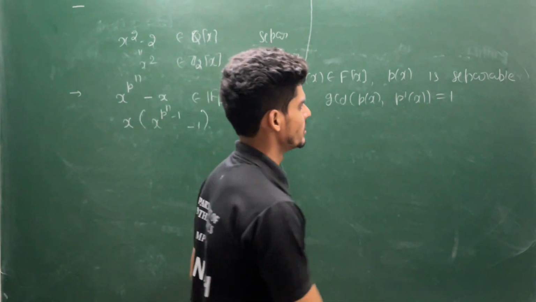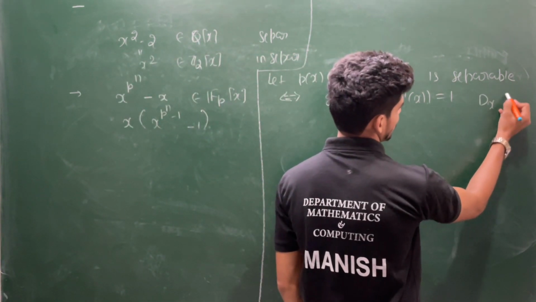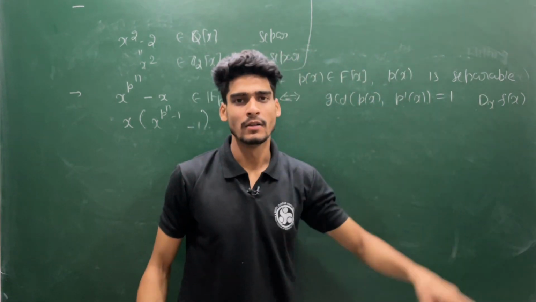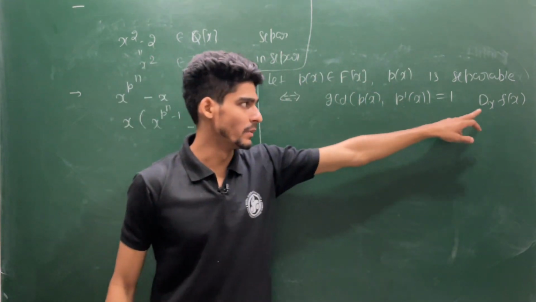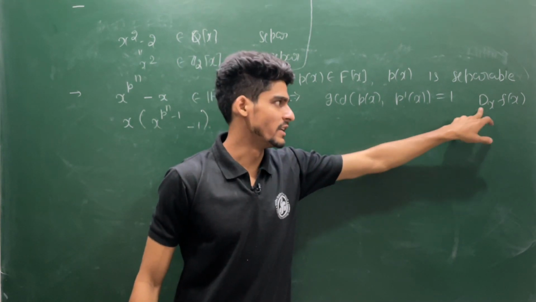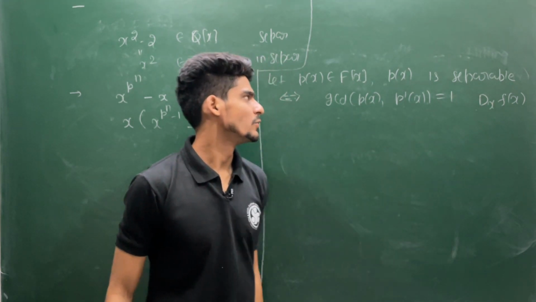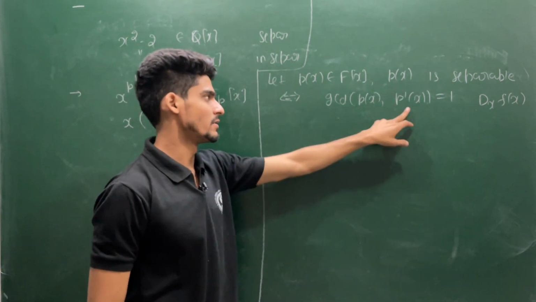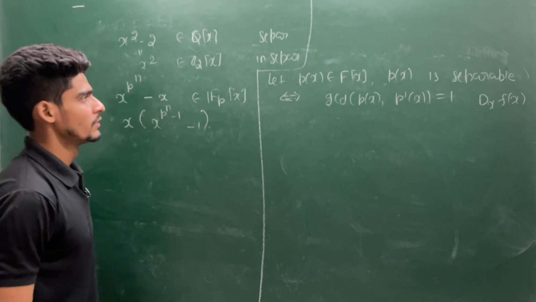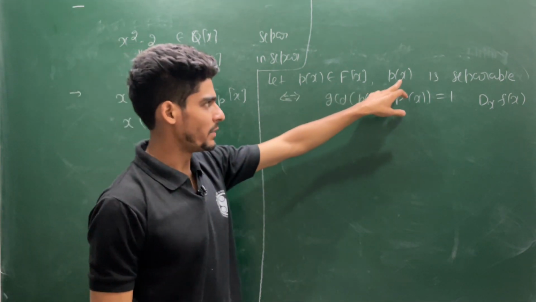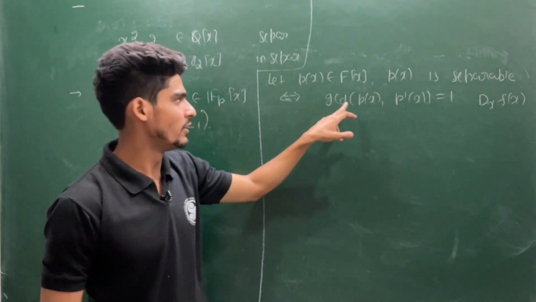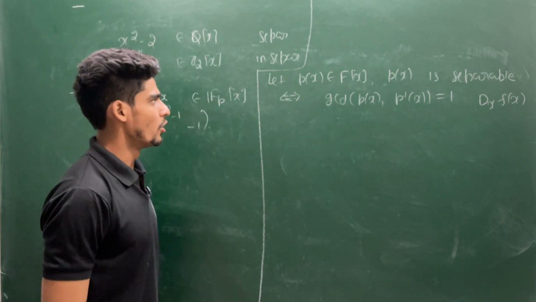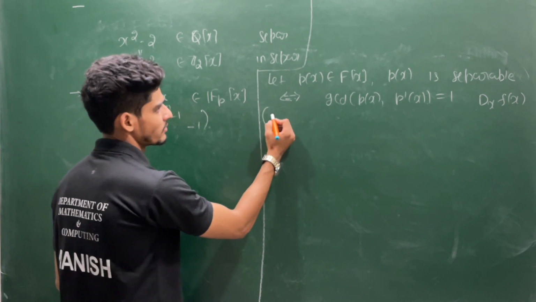Dummit and Foote's book uses the notation d/dx f(x), but this is generally used when you are dealing with multivariable functions. But no problem, both are standard notations, and I will adopt this one. So I am saying p(x) is separable if and only if the GCD of p and p prime is 1. Or in other words, you can write this one,